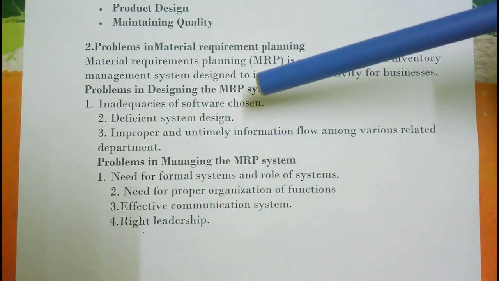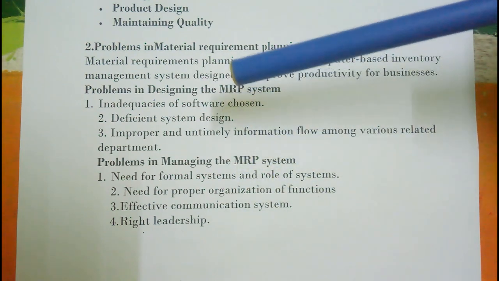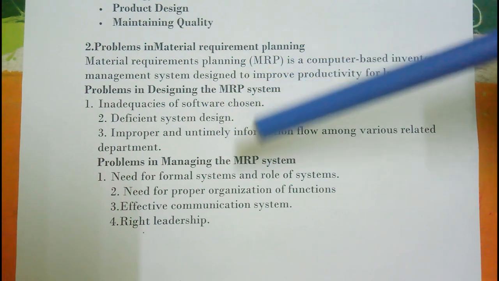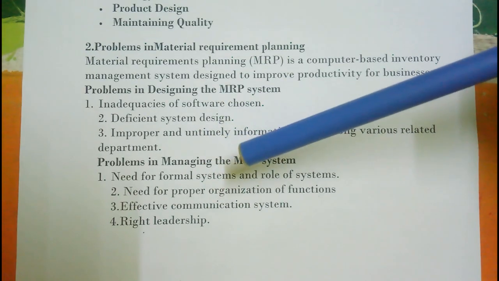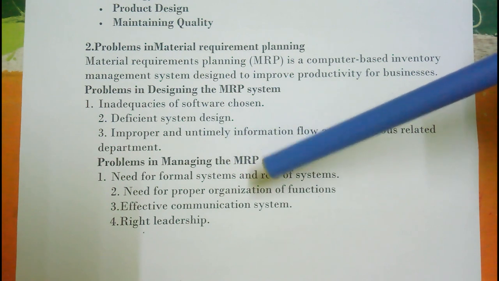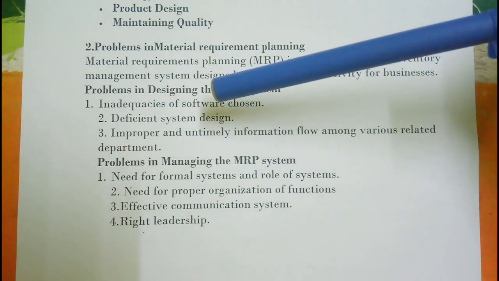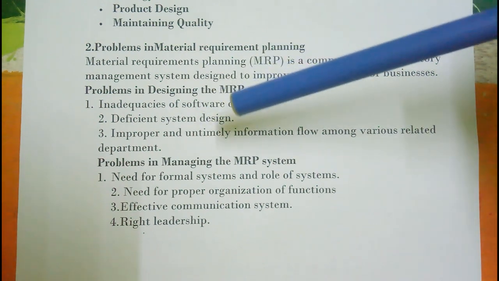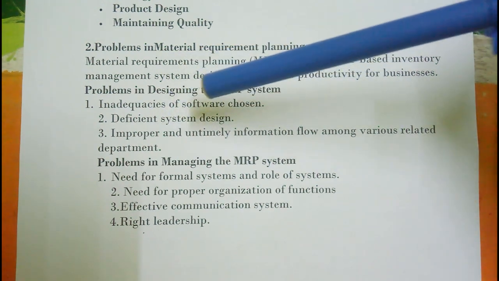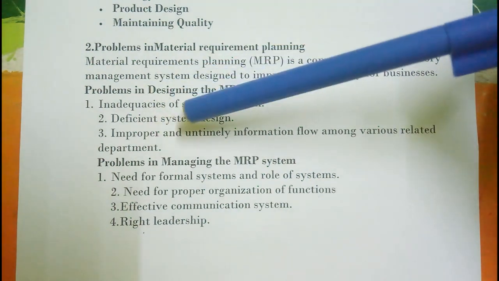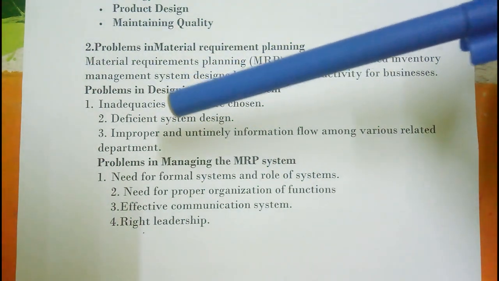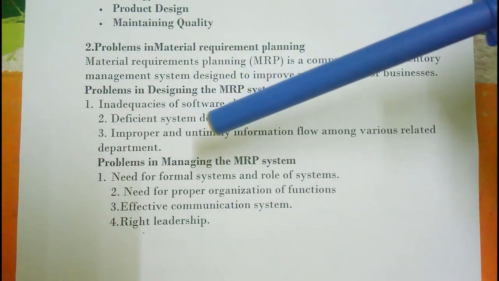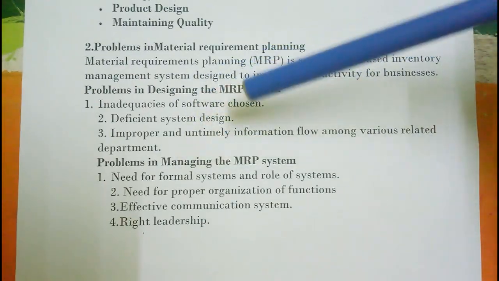We are dividing the problem into two categories. First one, problems in designing the MRP system, and the second category, problems in managing the MRP system. So first one, problems in designing MRP system includes inadequate software chosen, deficient system design, improper information flow among various related departments. So this is first category.